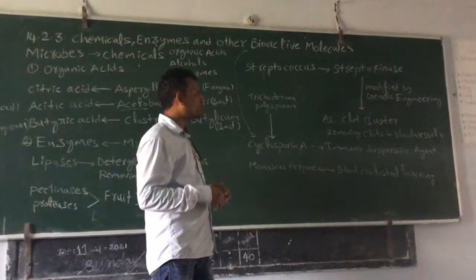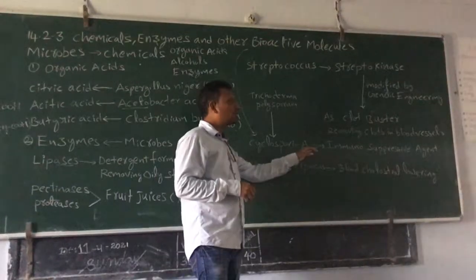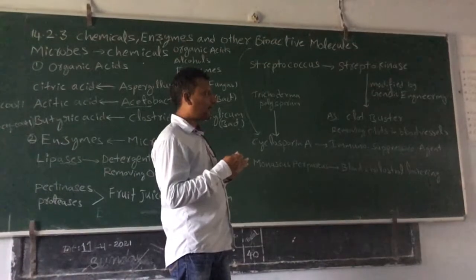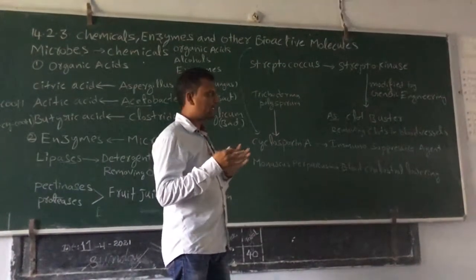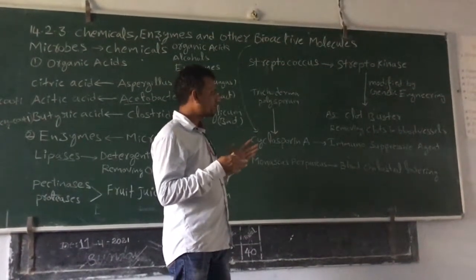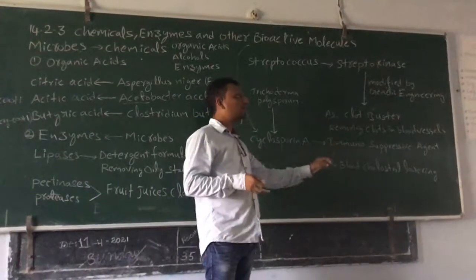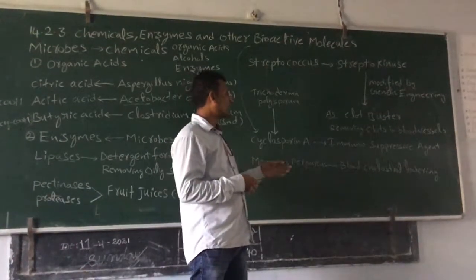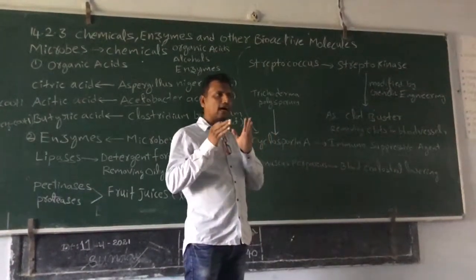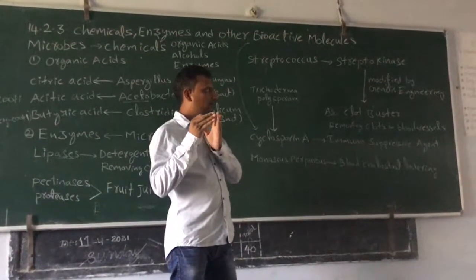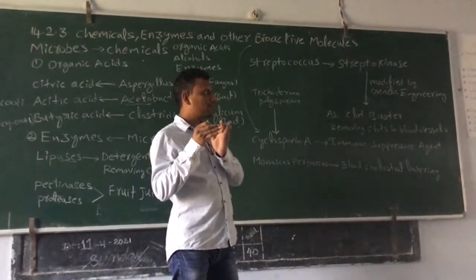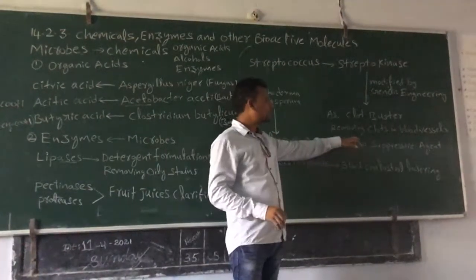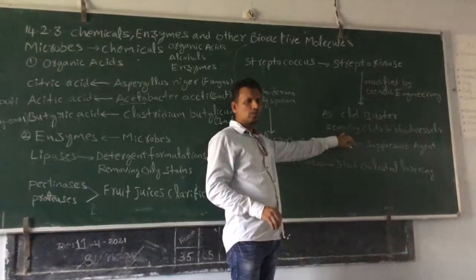We need to suppress our immune system, for example, during organ transplantation. For example, one person has two failed kidneys. What will happen? He has to get one more kidney from another person for his survival. Doctors can take a kidney from a brain dead person, if it matches, and transfer it into another healthy person who lost both kidneys.